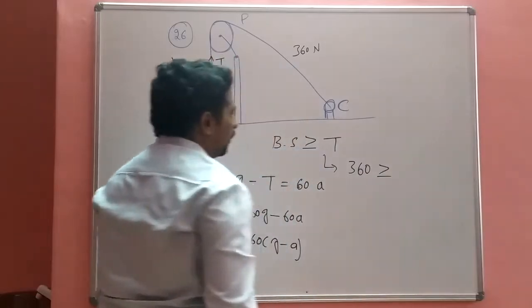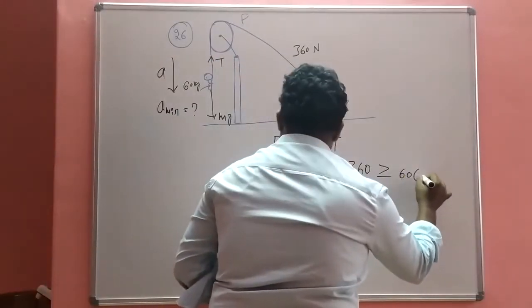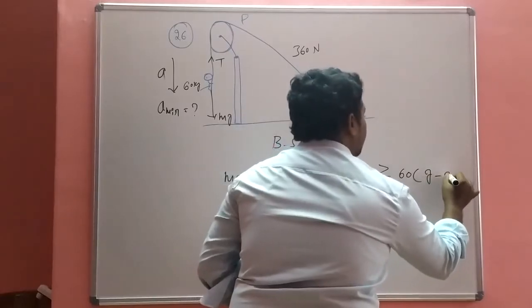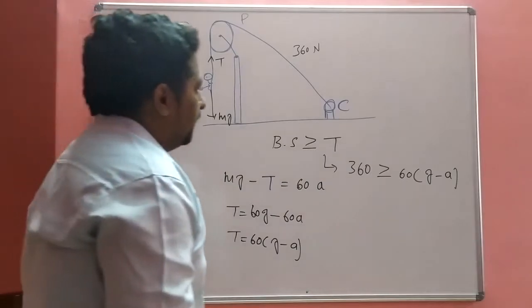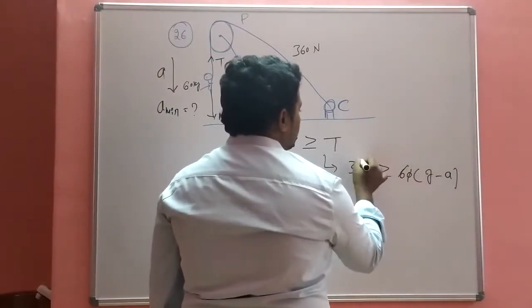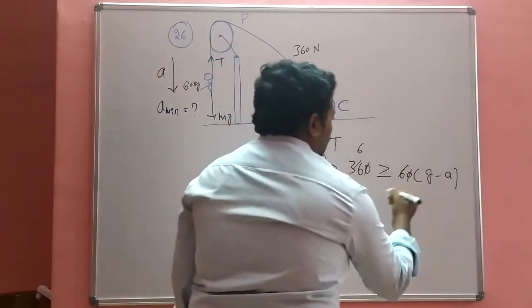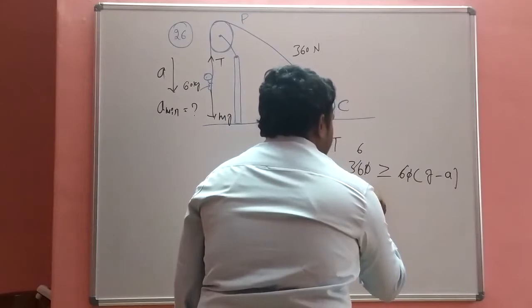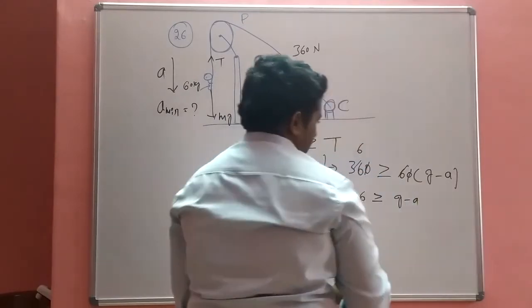So put this value, the breaking stress 360 is greater than or equivalent to T, 60 times g minus a. So the zeros get cancelled, 6 is greater than or equivalent to g minus a.